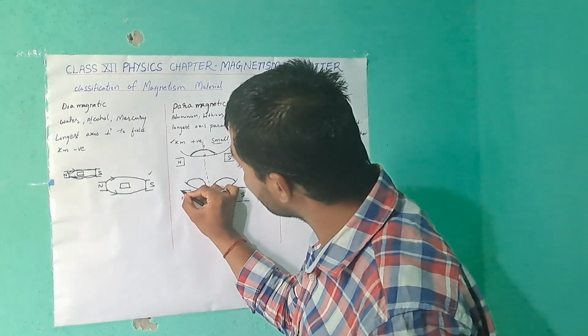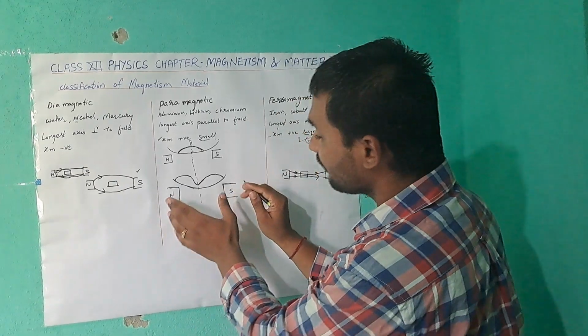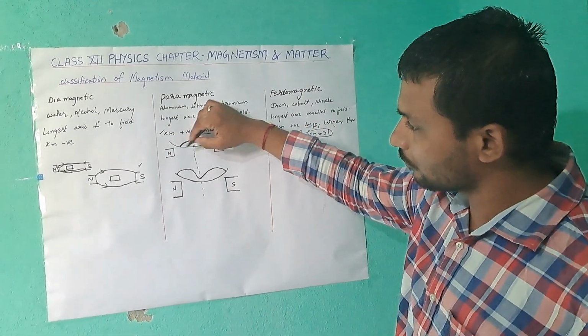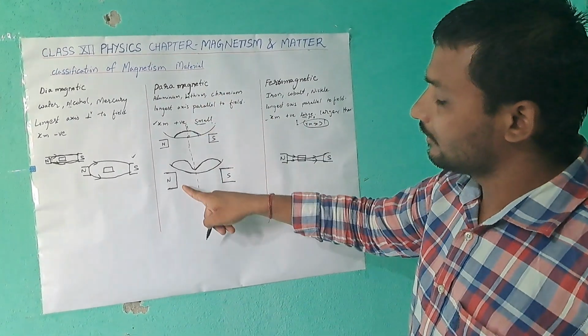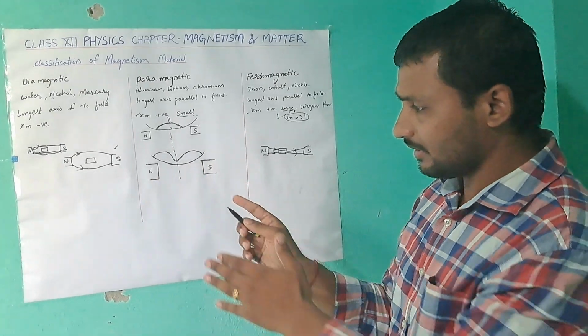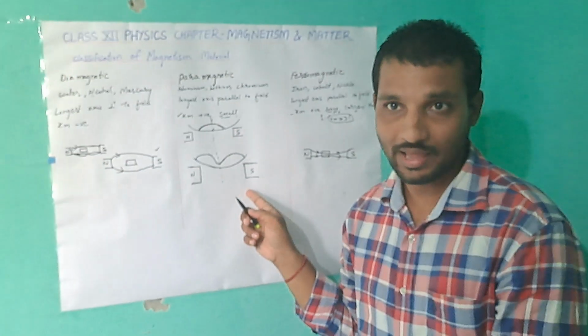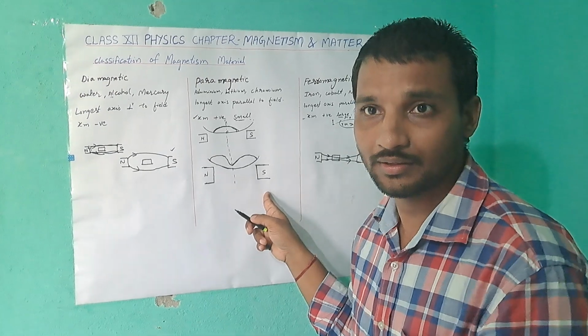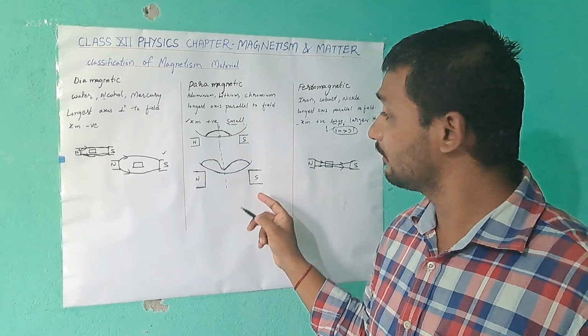In case the north and south poles are very close, the hump forms at the center. And if there is a long gap between them, then what happened?